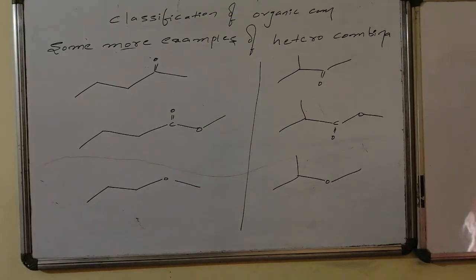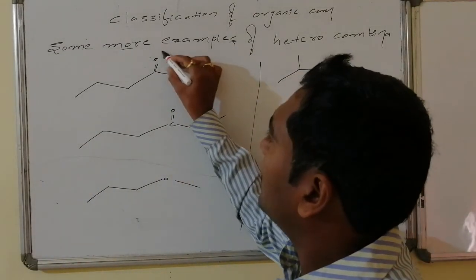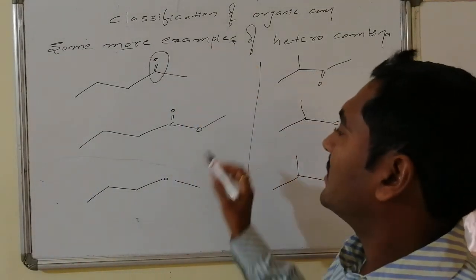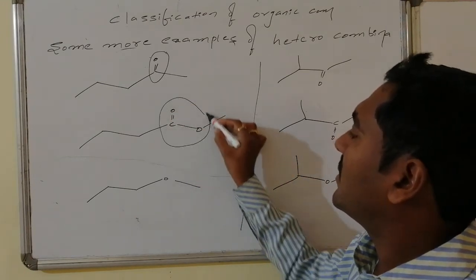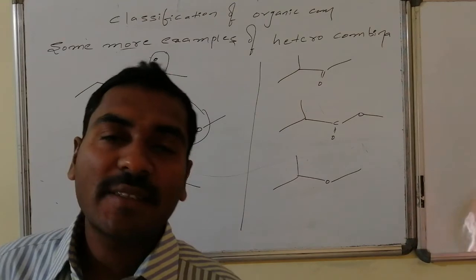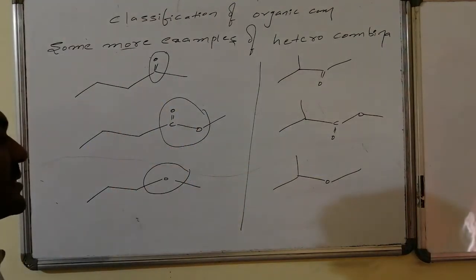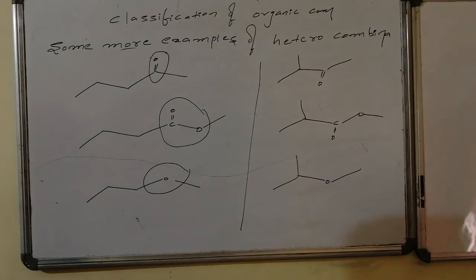And here are some other examples in which the C double bond O functional group is there. CO chemical combination is occurring. CO followed by CO chemical combination. C followed by O chemical combination is occurring. These are said to be ketones, these are said to be esters, and these are said to be ethers. Here everything is present without any branches.